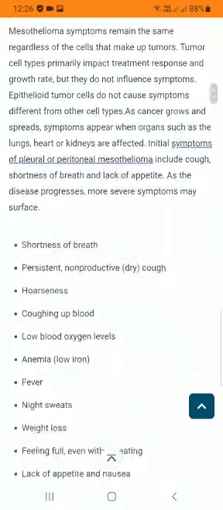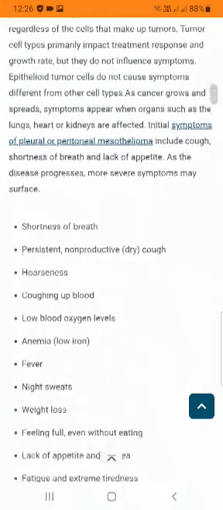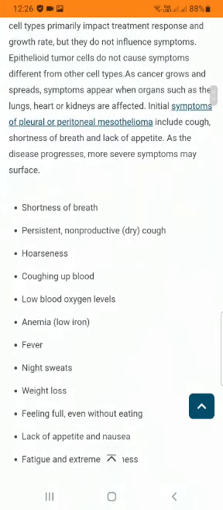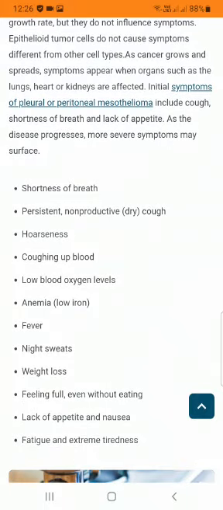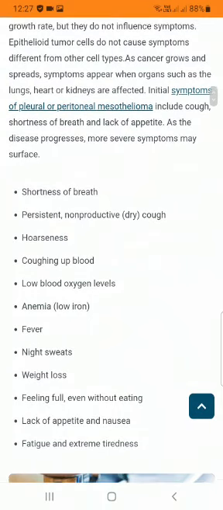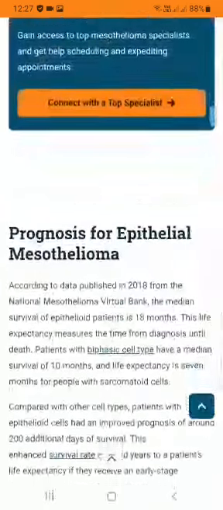So guys, the symptoms of malignant epithelioid mesothelioma include shortness of breath, meaning the breath is very much short, a persistent non-productive dry cough, hoarseness, coughing up blood, low blood oxygen level, anemia, low iron, fever, night sweats, weight loss, feeling full even without eating, lack of appetite, nausea, fatigue, and extreme conditions.